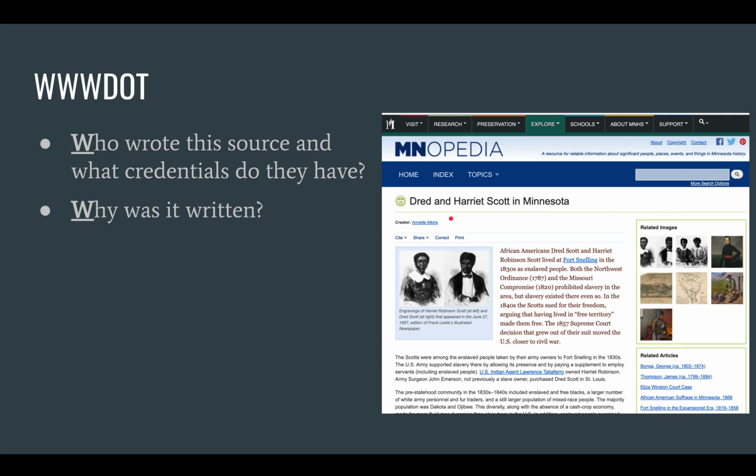Why was it written? Well, I can see this is on Dred and Harriet Scott in Minnesota, so I'm going to guess it's going to tell me about the Scotts and their tie to Minnesota, more than likely the court case, parts of which were at Fort Snelling.